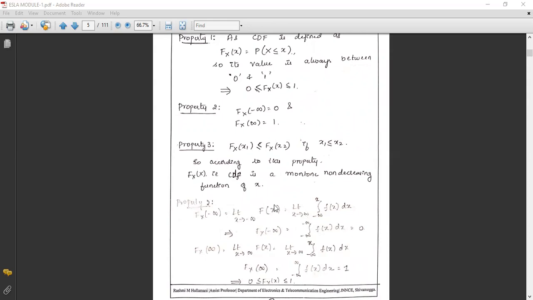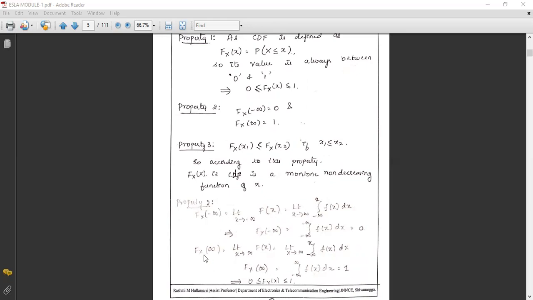What is F_X? Capital F_X is the cumulative distribution function, and small f_X is the probability density function. It is the integral from minus infinity to x of small f_X(x) dx, which becomes minus infinity to minus infinity, because here x tends to minus infinity. The integral from minus infinity to minus infinity of f_X(x) dx equals 0.